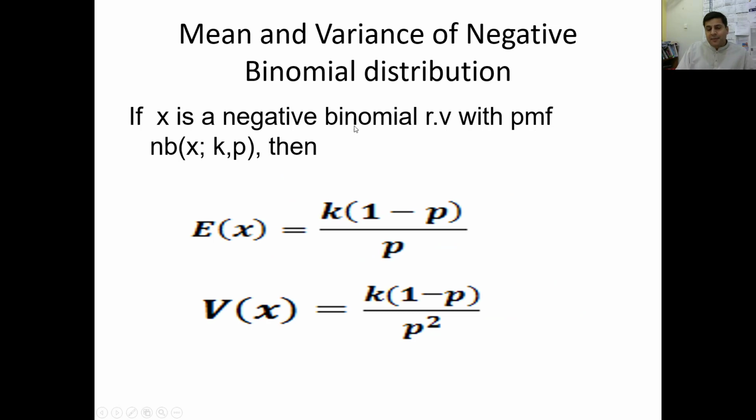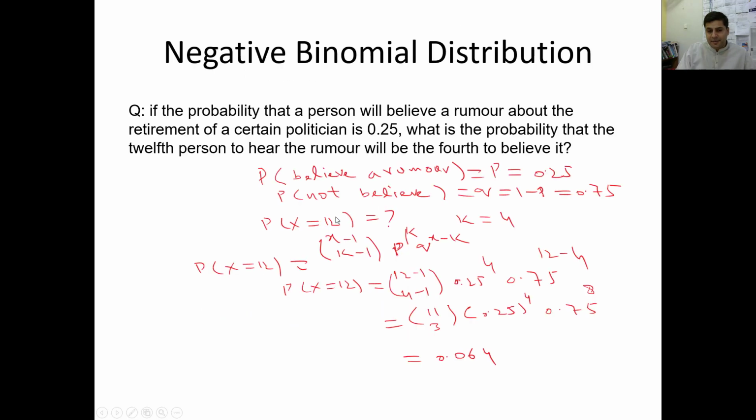Similarly, as we discussed the mean and variance for the binomial distribution and the hypergeometric probability distribution, if you understand, you can easily calculate the mean and variance of the negative binomial distribution.